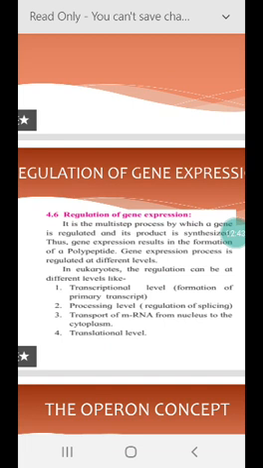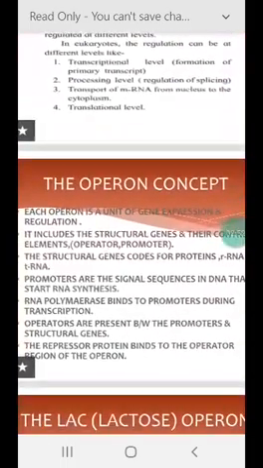These are the different levels where gene expression is regulated. Now coming to the concept of operon.